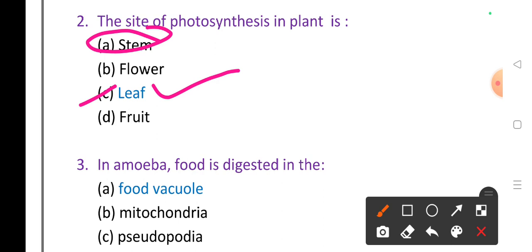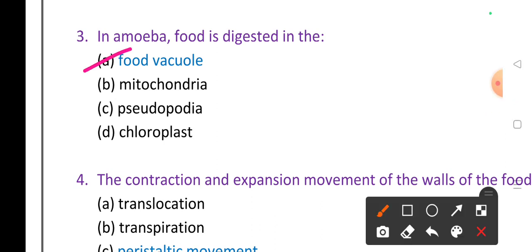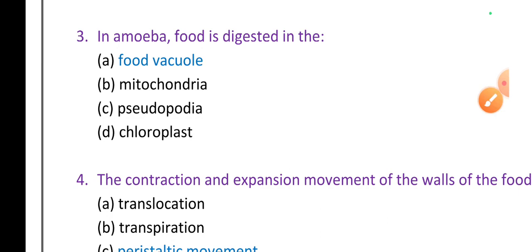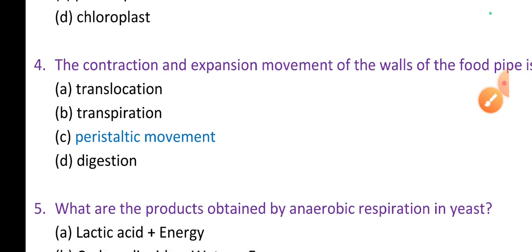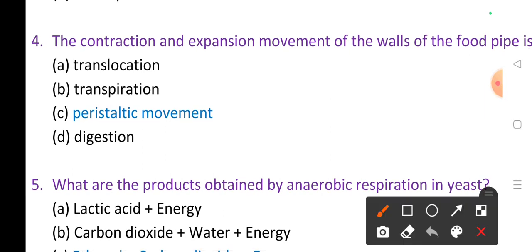Fruits contain the seed for germination. Then in amoeba, food is digested in the vacuole, the food vacuole. Not in mitochondria, not in pseudopodia. Chloroplast is absent in amoeba. Then the contraction and expansion movement of the walls of a food pipe is called a peristaltic movement. It is called what? Peristaltic movement. Transpiration and translocation are two processes that occur in plants.